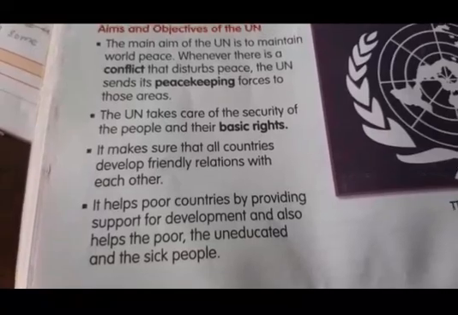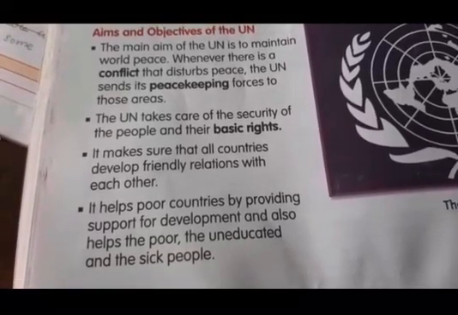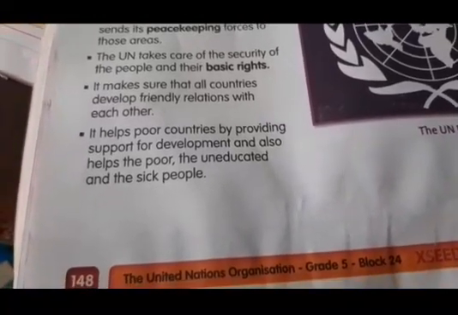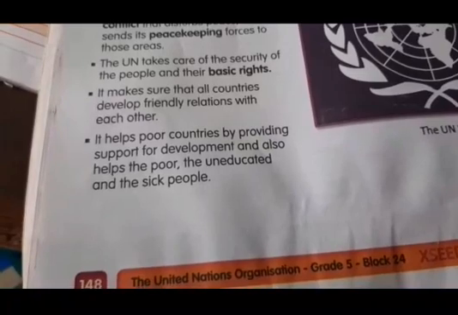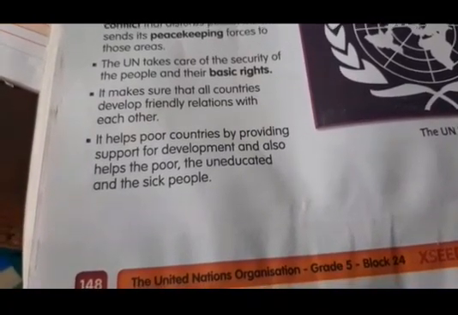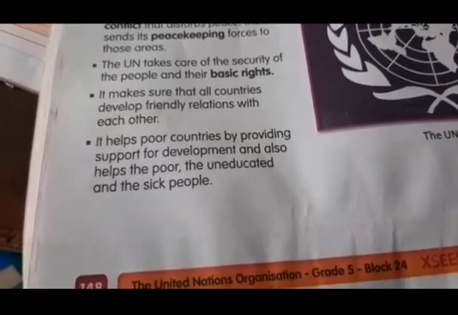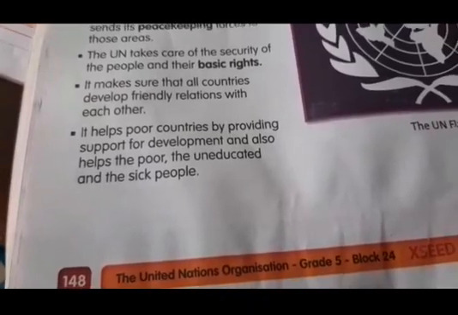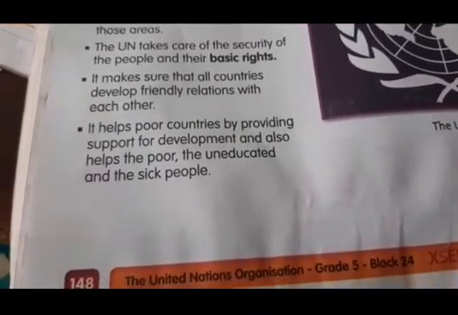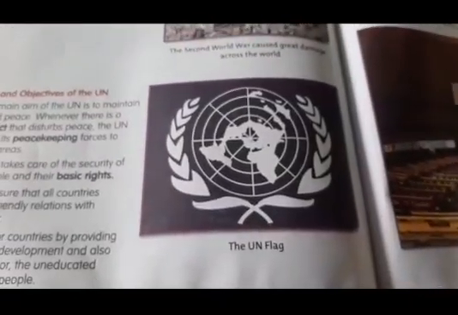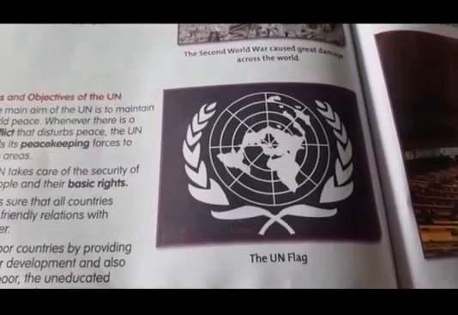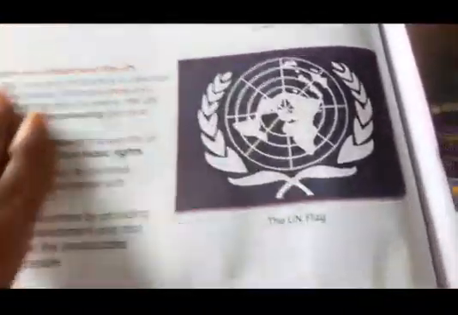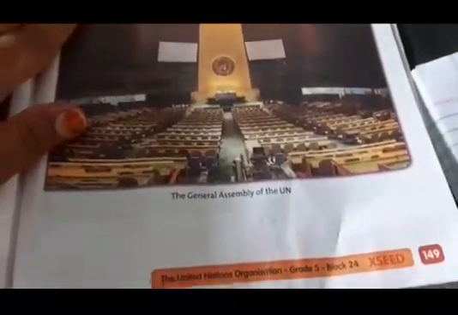Next, third point, it makes sure that all countries develop friendly relations with each other. Means every country should have a friendly relationship. It helps poor countries by providing support for developing, and also helps the poor, the uneducated and the sick people. It will help everyone who is poor and in need, especially for education and sick people. See here, the UN flag, the United Nations flag. Okay, this we have studied in our S1. Tomorrow I am going to read page 194.